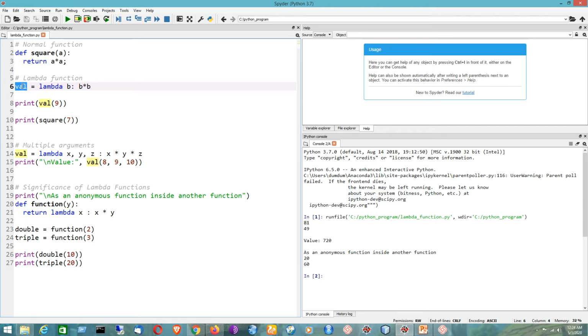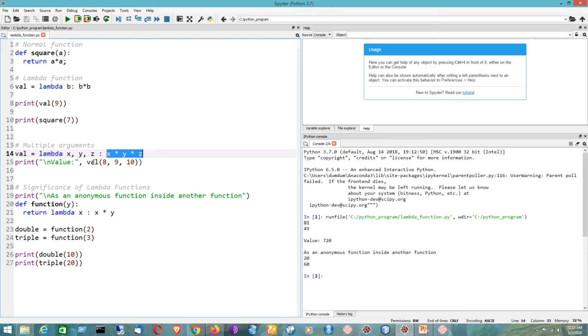Now we can send any number of arguments in the lambda function. That is the idea of the next coding example. Here we have this variable equal to lambda x, y, z. So here we are having three arguments, colon, that is the expression x into y into z. That means I will be passing three numbers and taking the multiplication of these three numbers.